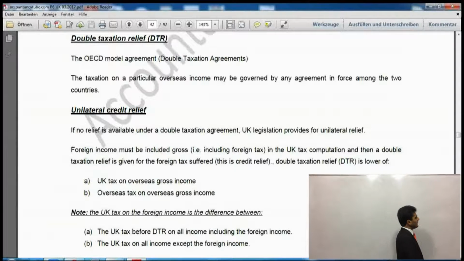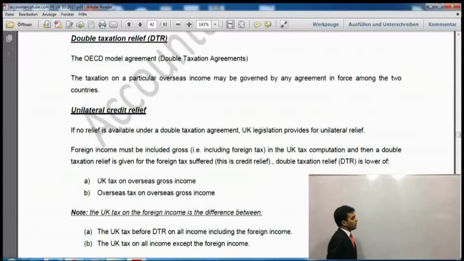I will list down all my UK income and I will add my income from Dubai as well. I will make the total of that. That is my total income, including income from Dubai. Now I will make another pro forma whereby I will exclude the income of Dubai, so it will be only my UK income. So one will be including Dubai, another will be excluding Dubai.